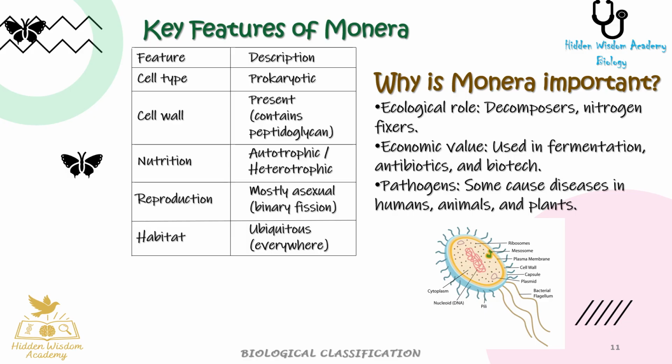Key features and their description. 1. Cell type of Monera, it is prokaryotic. 2. Cell wall is present in Monera, it contains peptidoglycan. 3. Nutrition is autotrophic or heterotrophic. 4. Reproduction in Monera is mostly asexual by binary fission. 5. Habitat of Monera is ubiquitous, that is, it is present everywhere.